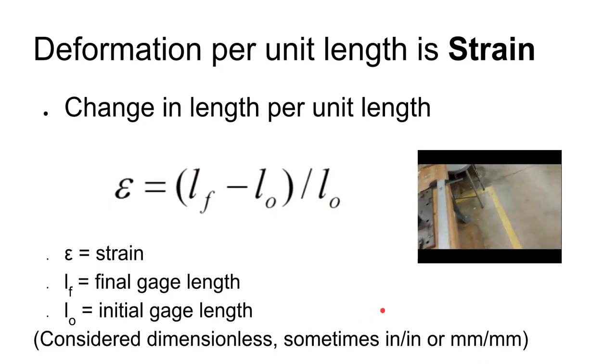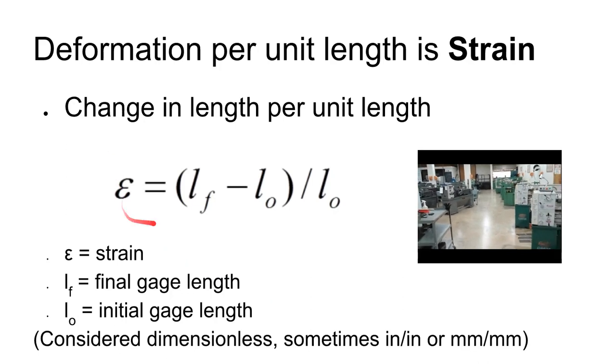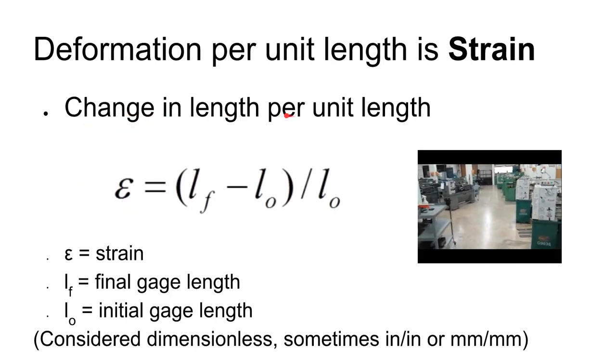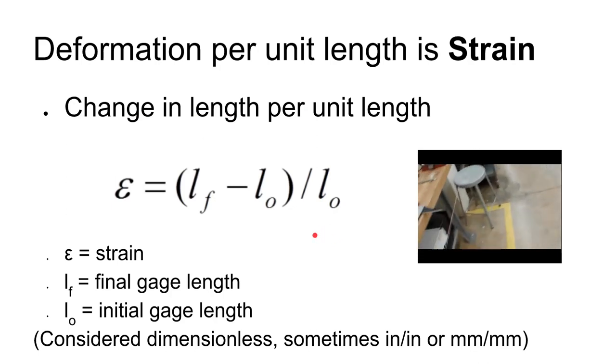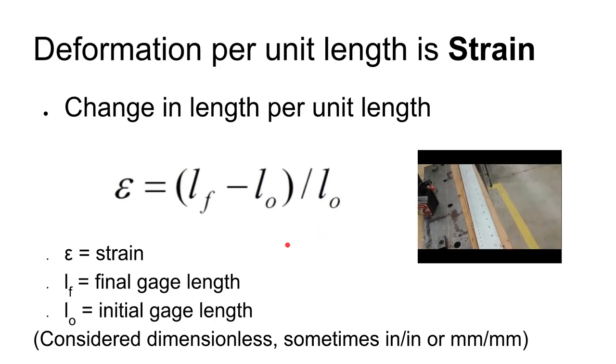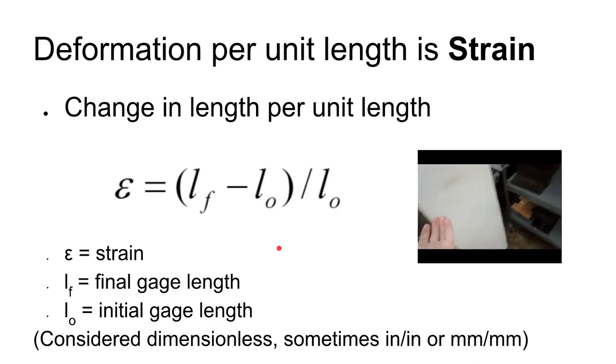So the deformation per unit length, the actual deformation, sorry, let me back up. The actual deformation of that wire is about 25 millimeters. But that doesn't tell us anything until we know how long that wire is.